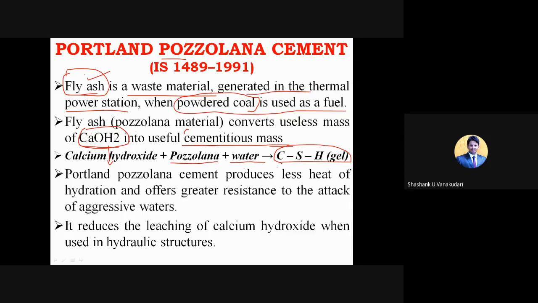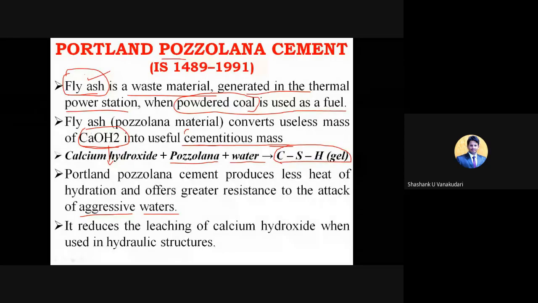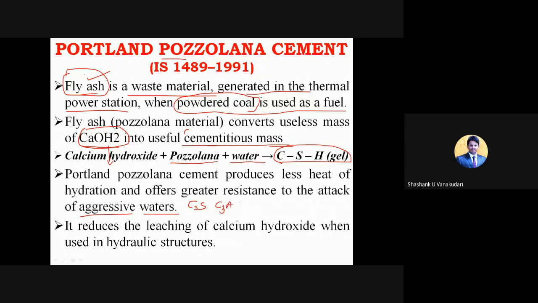Okay, and then here the Portland pozzolana cement produces less heat of hydration and offers greater resistance to attack by aggressive waters. So what they are telling is that when you use Portland pozzolana cement, it produces less heat of hydration, because the content like C3S as well as C2S or C3A is in lower percentage, specifically in this fly ash or pozzolanic material.